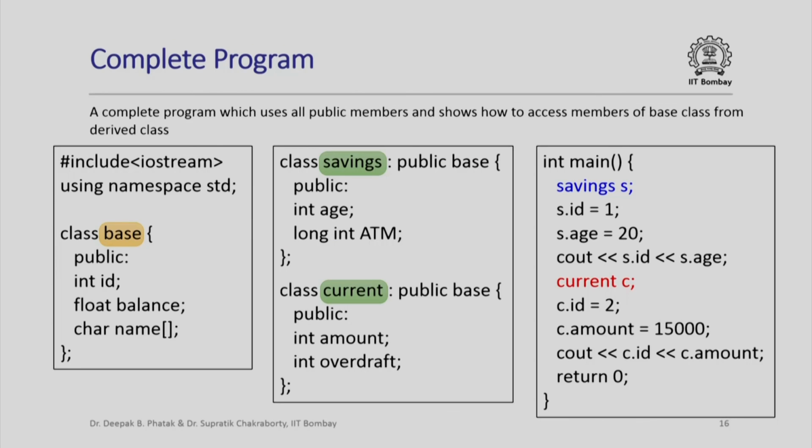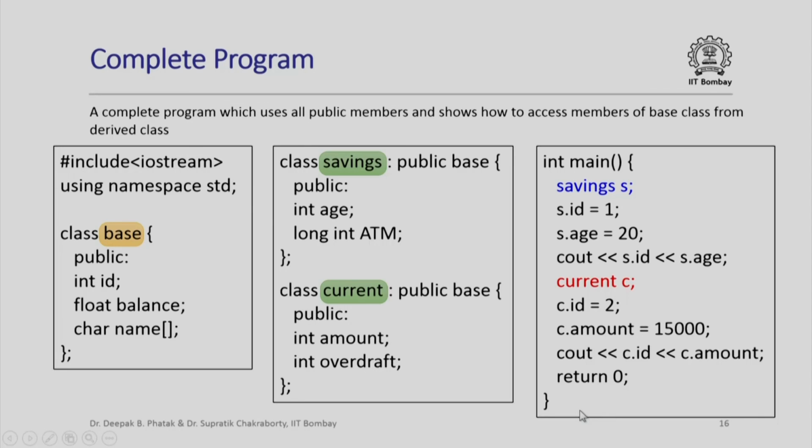So here is a complete program which uses this class hierarchy declarations that we just saw. This is just to show how we can use these class hierarchies in a simple C++ program. So here is our base class declaration. Here is the savings class declaration, which is derived from the base class. So it inherits all the data members of the base class and has 2 additional data members. Similarly, the current class is derived from the base class. It inherits all its data members and has some additional data members.